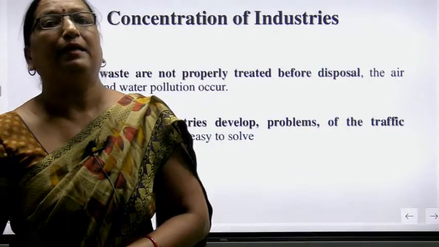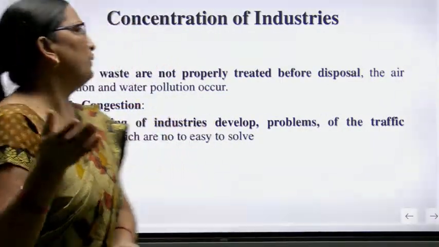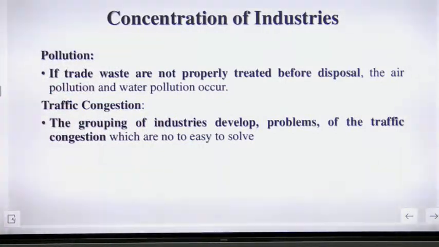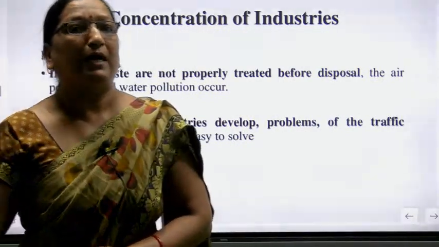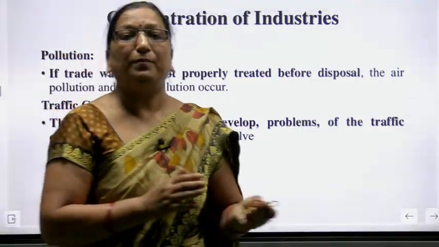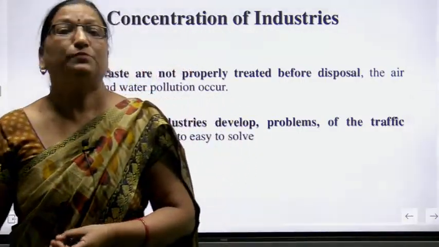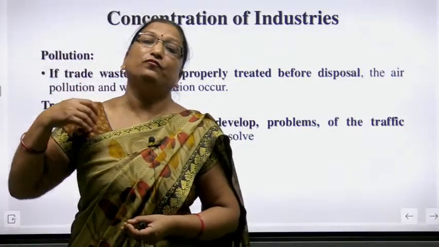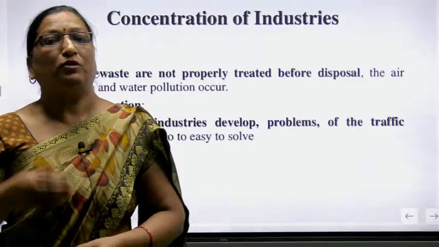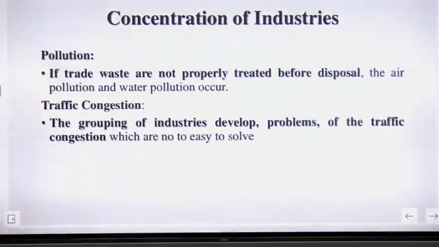So if you are talking about pollution, you all know industrial से क्या होता है? Industrial waste निकलता है, harmful gases are there. So it is very harmful for the people also. If we do not treat them before disposal, यानी कि अगर आपके इंडस्ट्री से कोई भी केमिकल जो बाहर निकल रहा है वेस्टेज, अगर हम उसका अच्छे से प्रॉपर पहले ही कोई अरेंजमेंट करके नहीं रखेंगे तो क्या होगा, it is harmful for the climatic condition, for the people, for your workers and for your industries also. Now the traffic congestion. The grouping of industries develops problems of traffic conditions which are not too easy to solve.